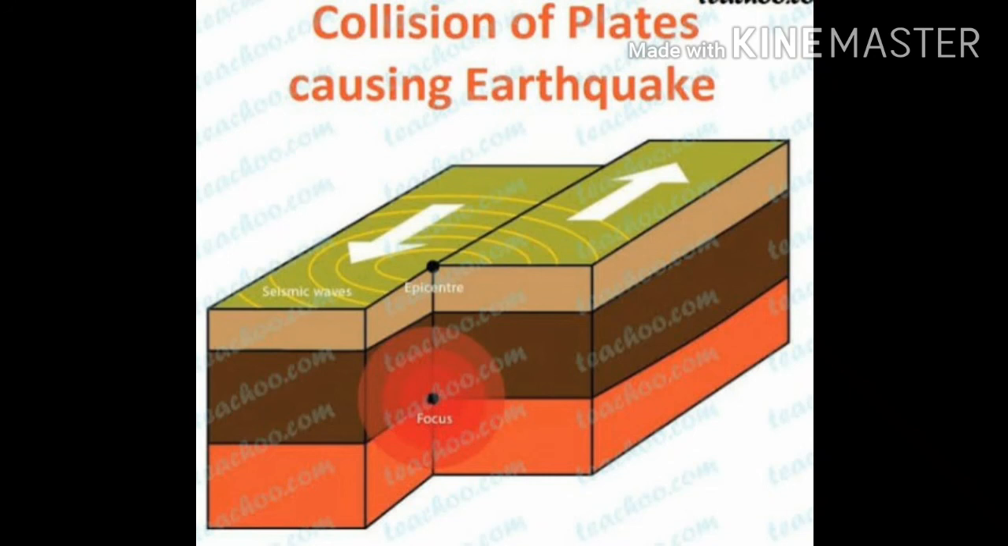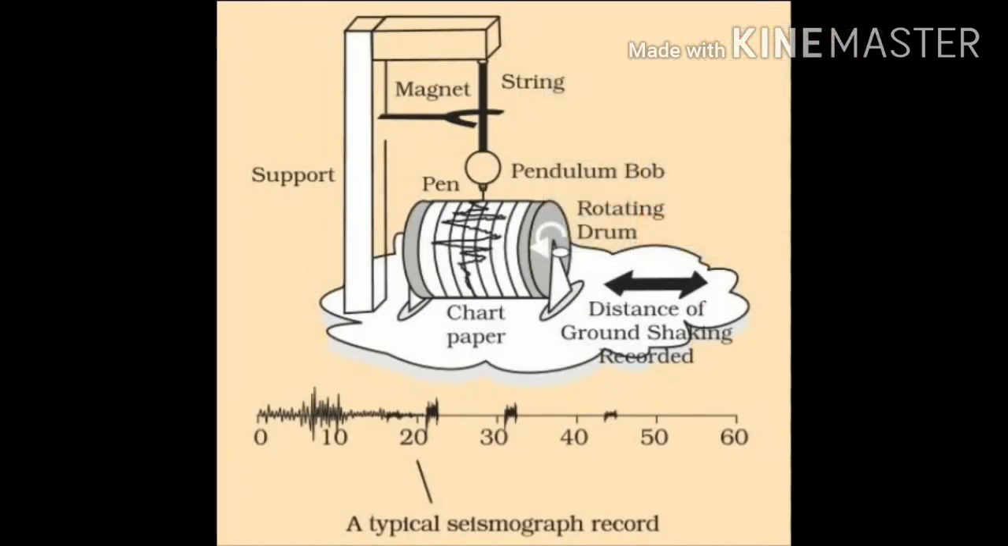When two plates of the earth's crust moving in opposite directions collide with each other head on, then the ends of these crust plates buckle and fold, forming new mountains and causing earthquakes. Seismograph. Seismograph is an instrument which measures and records the magnitude of an earthquake in terms of the shock waves it produces.